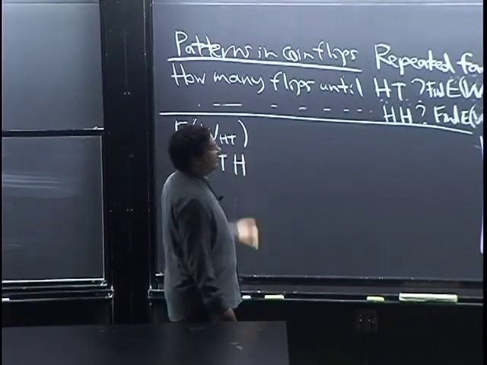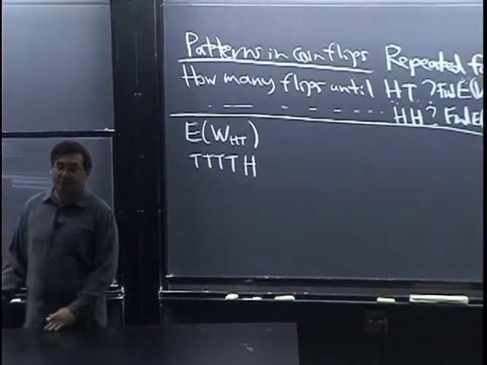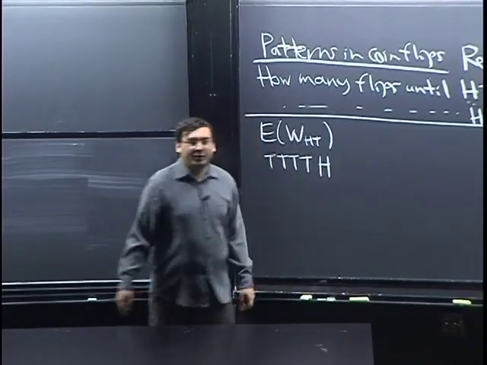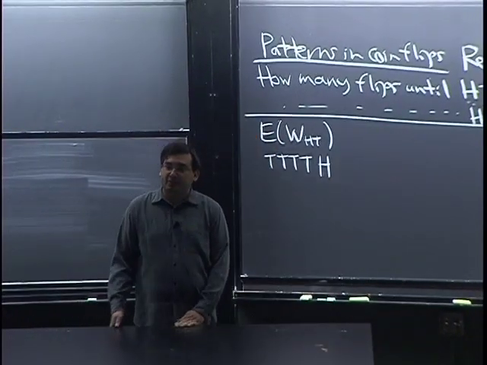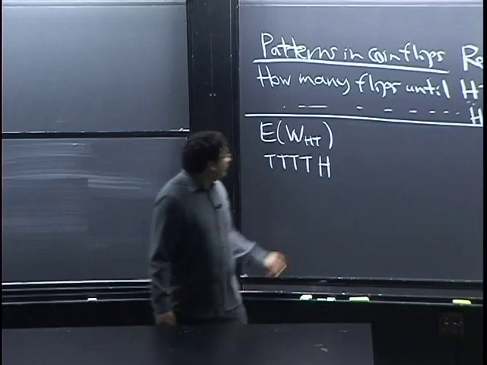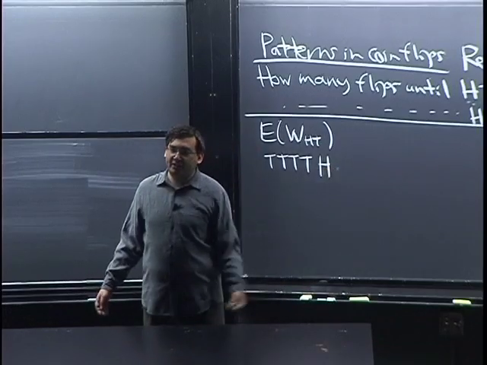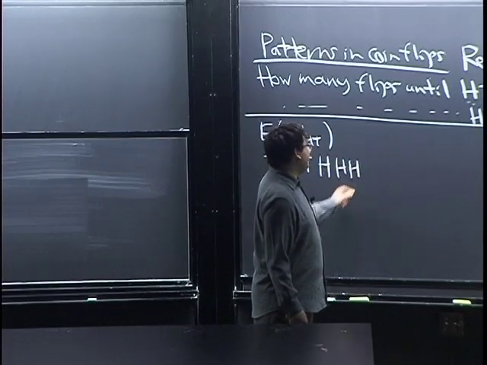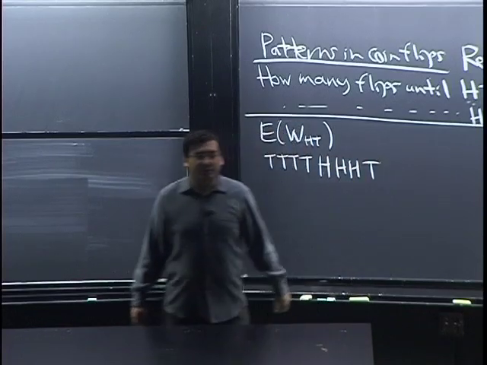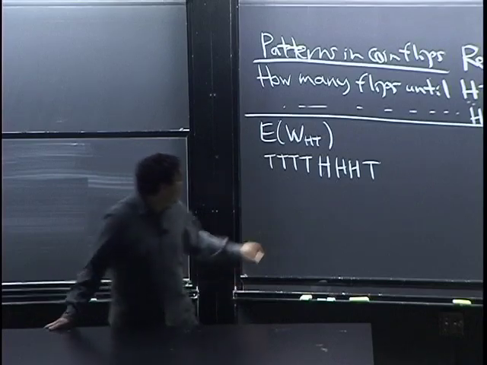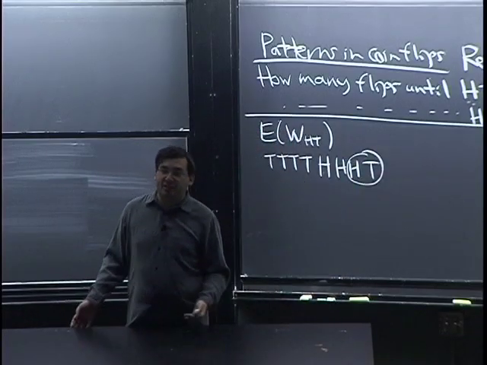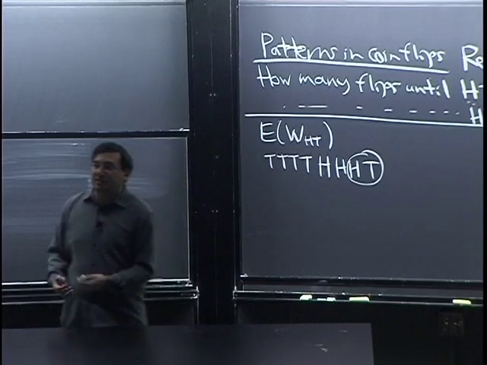Eventually, the coin will land heads, right? Now, once this has happened, we've made partial progress, because if the next flip is tails, then we're done. But if not, that's okay. Heads, heads, heads. Eventually, it'll be tails. So then we're done, right? Then we got it.